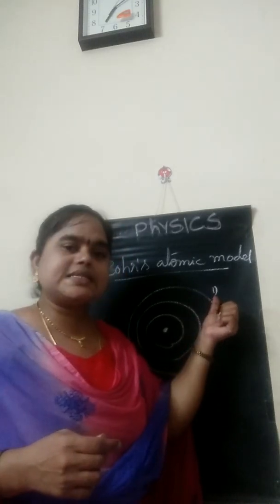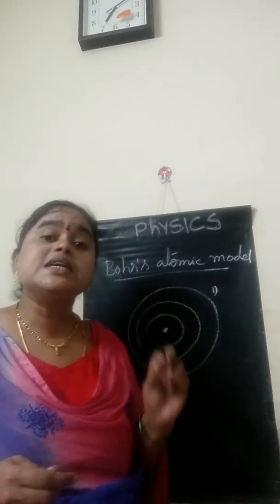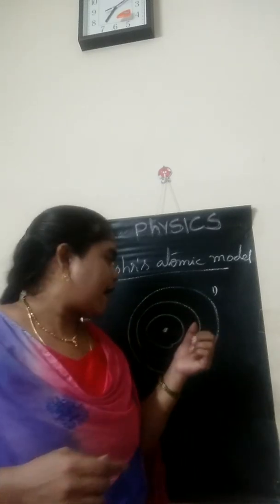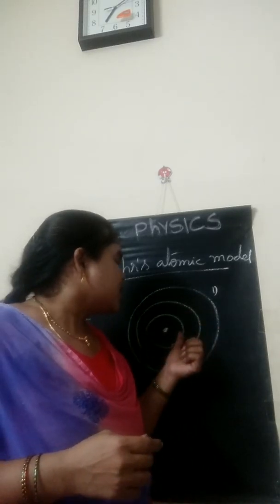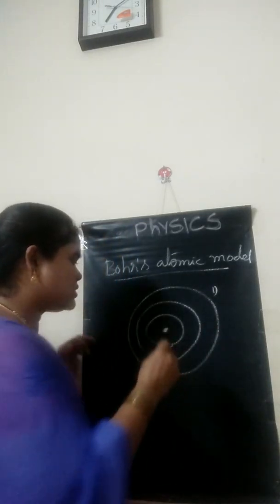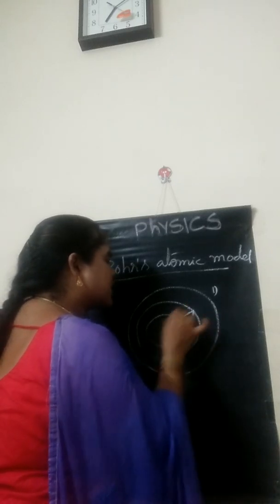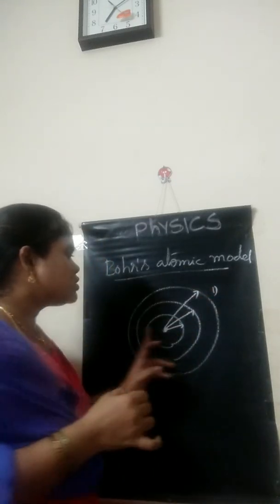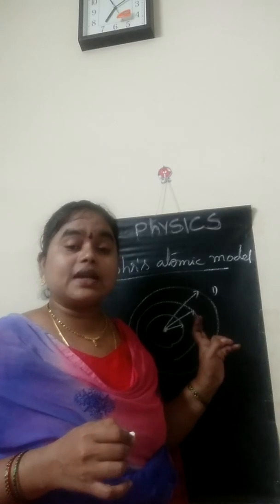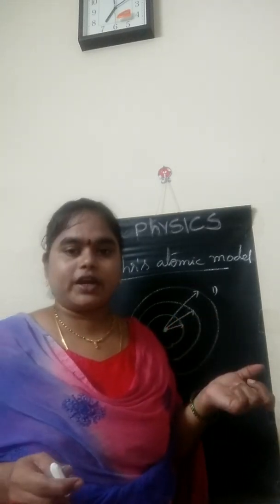The first one is that the electron occupies a stationary orbit, and the stationary orbits are at different distances from the nucleus. The first orbit's distance is different from the second and the third. These are at different distances and the energies of these stationary states are different.